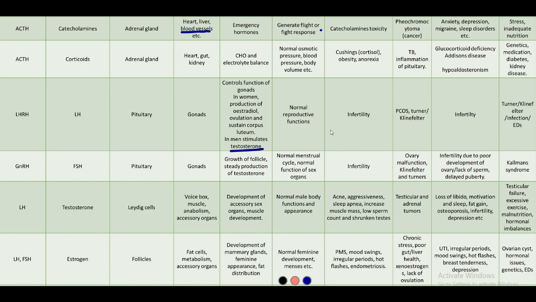If it is secreted in too high quantities, infertility can be seen. LH is a hormone that affects the functioning and fertility of a person. But if too much of it is secreted, it disrupts other hormones that we'll study later, like estrogen, testosterone, etc. So this can cause infertility. This is due to a condition called PCOD or PCOS, that is polycystic ovarian syndrome. In that, the ovaries develop small cysts that can be seen in a scan.